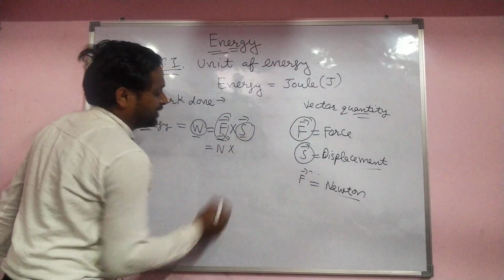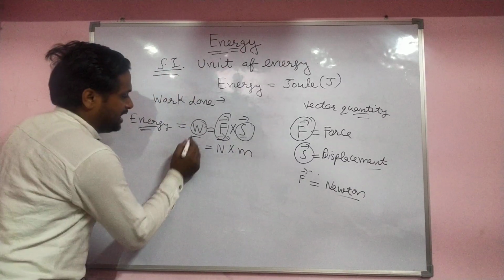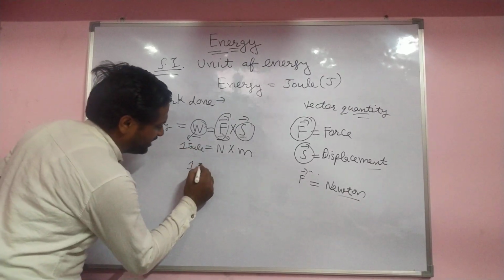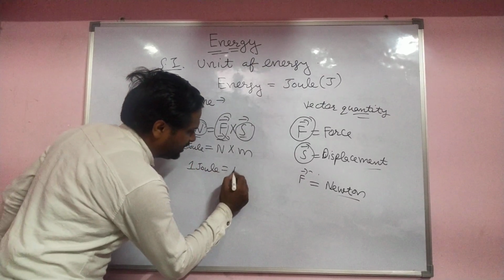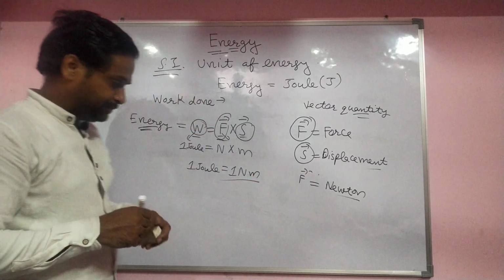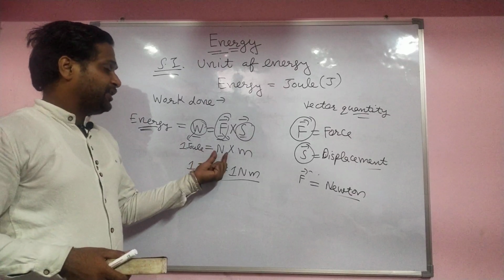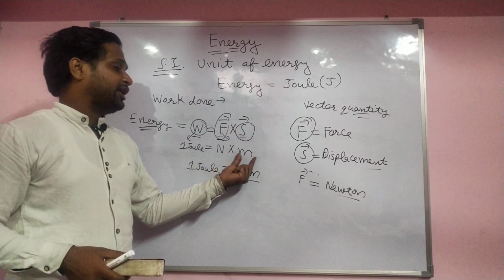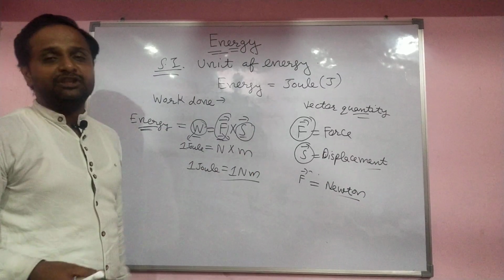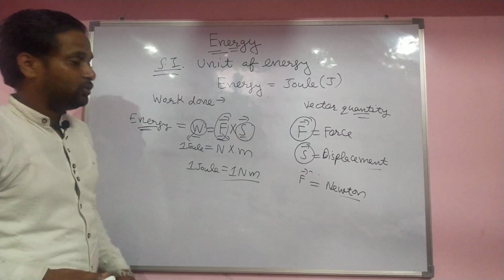And you know the unit of displacement is the meter, and the work done unit is the joule. So you can say that 1 joule equals 1 Newton meter. It means 1 joule is the work done when you apply 1 Newton force and the body moves a displacement of 1 meter. This is the definition of 1 joule.